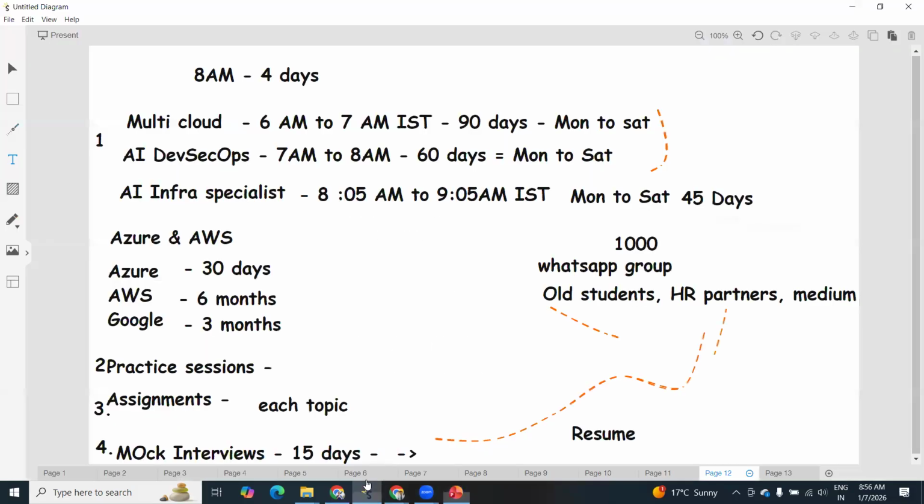So while submitting your assignments, we suggest you present your assignment also. Whatever things you learn, you need to present those things as well, so that our team members or other student members may ask some questions. You can present your things, and if they have any questions, you can get clarified. So to build your confidence, we are doing group discussions as well as presentations. Whatever things you're learning, you need to discuss multiple times.